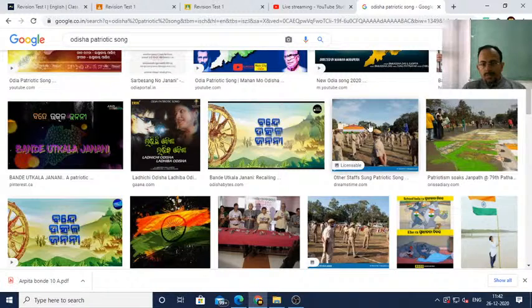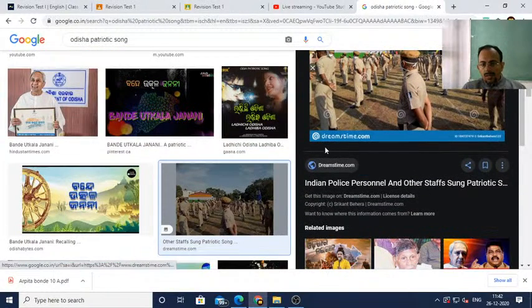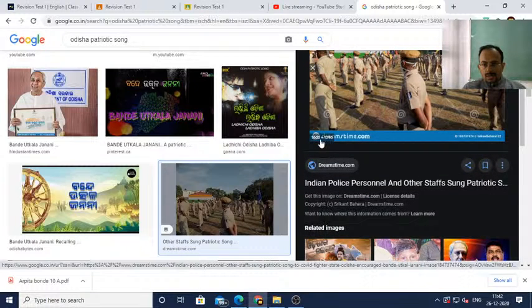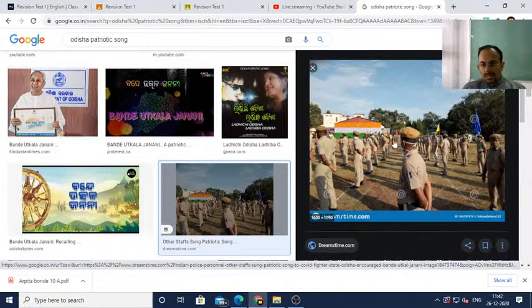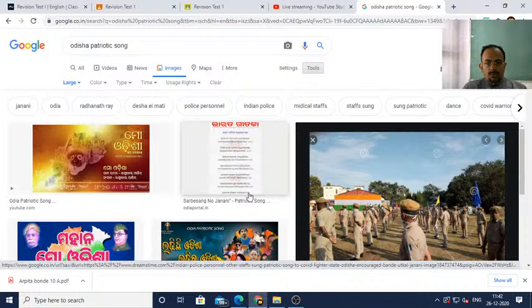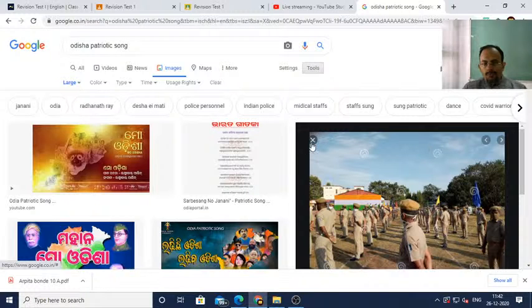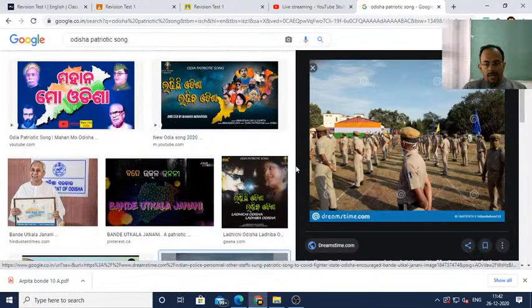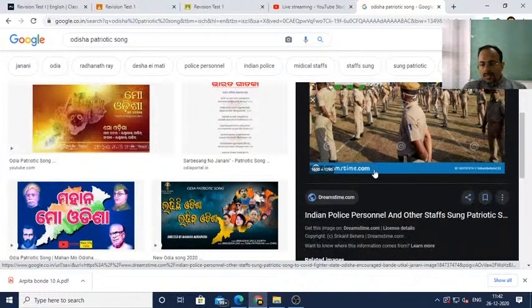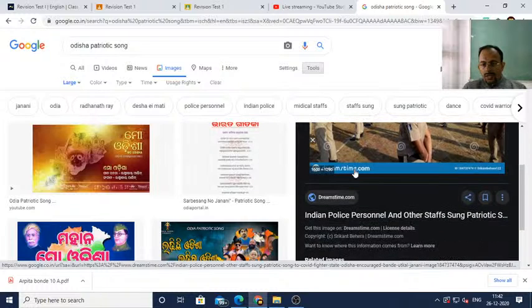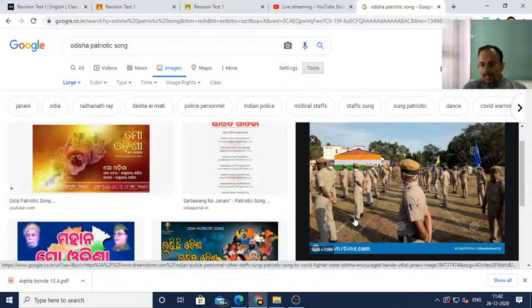So for example, this is the image, then what is the size of this image? Here you can see 1600 by 1290, it means it's a high resolution image. Always try to take images which have no copyright. Otherwise you have to mention from where you have taken the image. In your file, you have to mention below the image the image source.